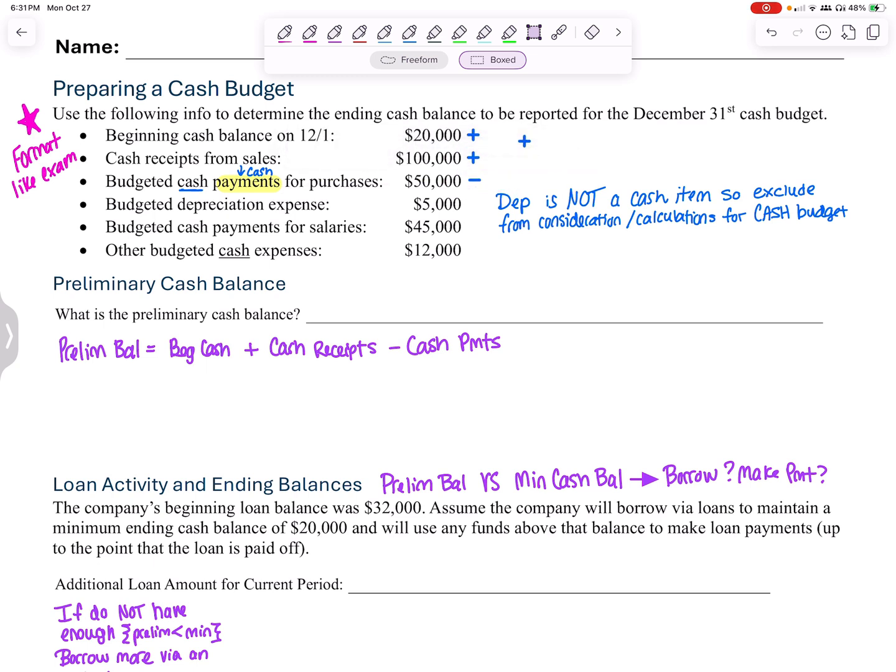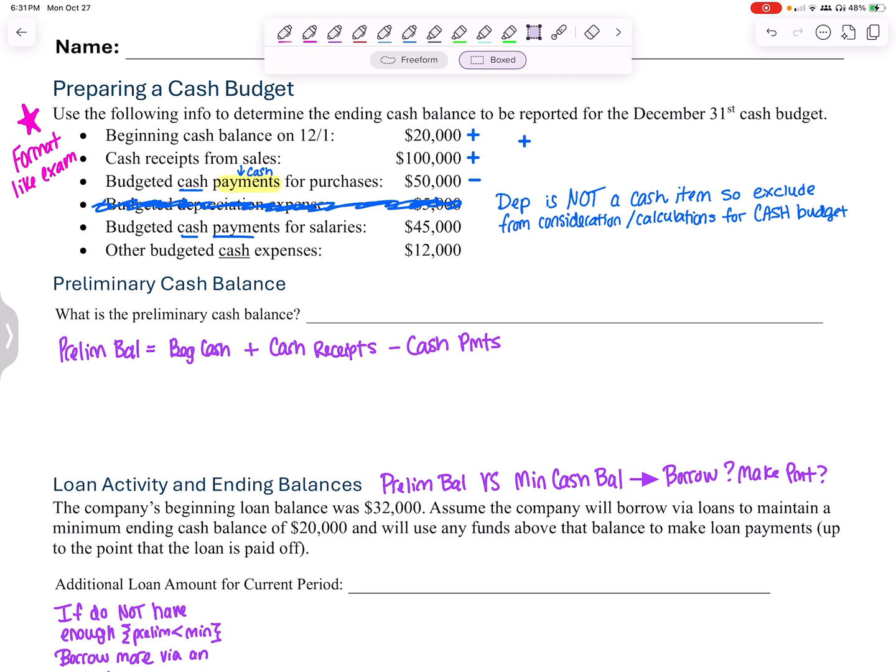Budgeted depreciation expense. Depreciation is not a cash item, so it should not be included in my calculations. I'm going to scratch that out, not including that. It is not relevant. It is not a cash item. Budgeted cash payments for salaries.